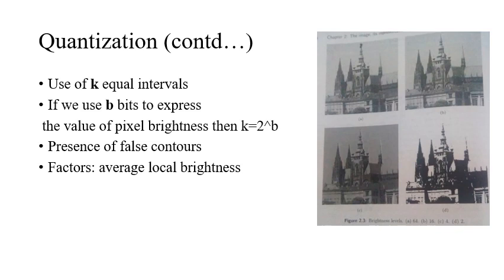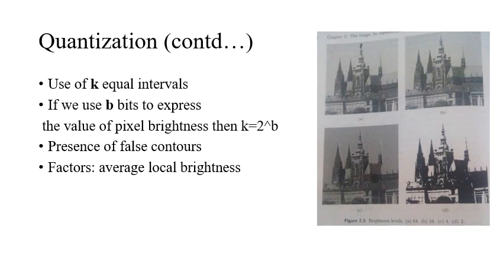If I say k intervals, k is nothing but 2 power b. If I say 4 intervals, that means I should be representing using 2 bits, since 2 to the power 2 is 4. If I want to express 16 intervals, what should be the value of b?